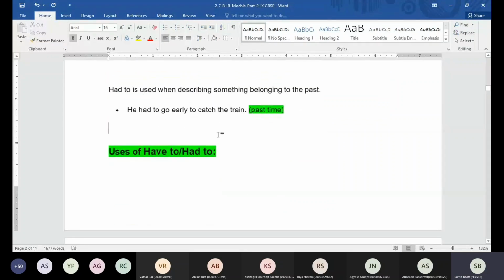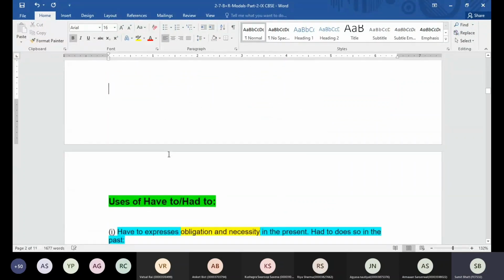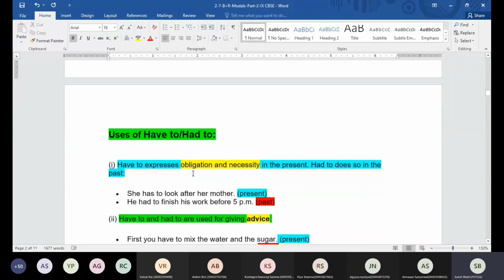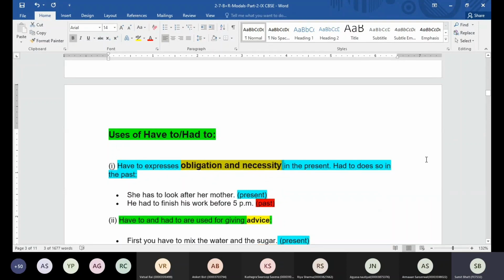Now, uses of has to, have to, and had to. Let's see them. They express obligation and necessity, when something is necessary or some obligations are there. Imposed by whom? The speaker or somebody else? Somebody else. Very good. When you talk about these things, we are discussing some obligation imposed by somebody else.